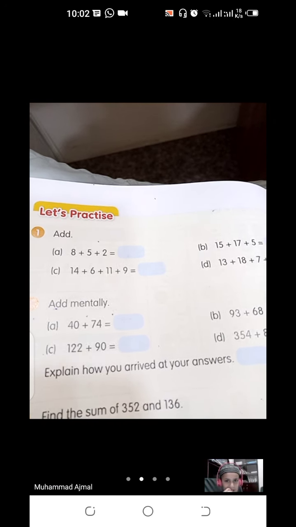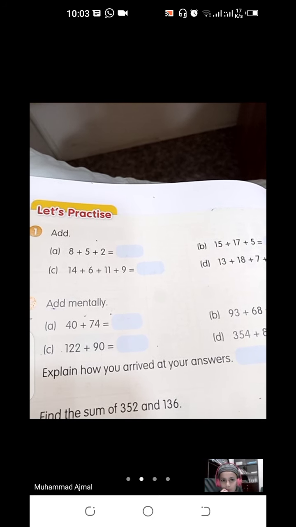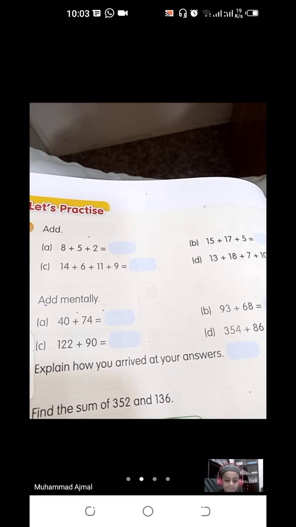Do this work in your book with a pencil and write the date above the page. Today is 21, and look here.